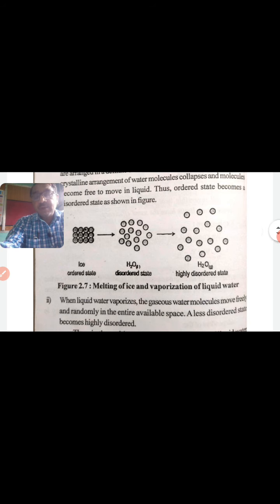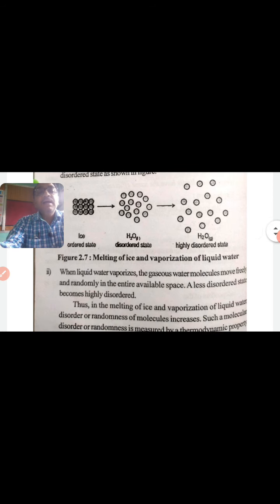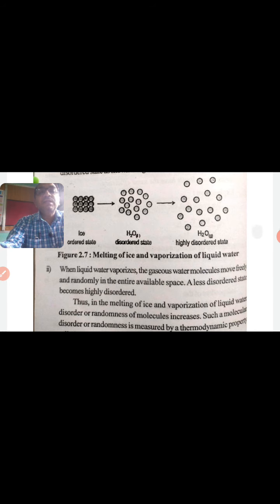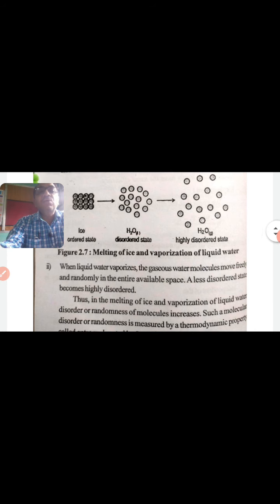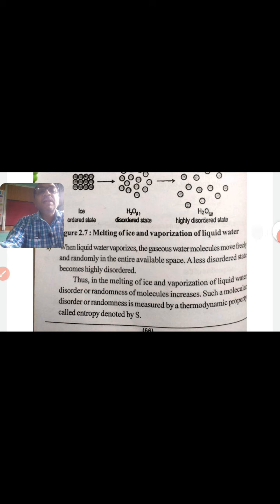Now another example: when liquid water vaporizes, the gaseous water molecules move freely and randomly in the entire available space. A less disordered state becomes highly disordered. Thus, in the melting of ice and vaporization of liquid water, the disorder or randomness of molecules increases.